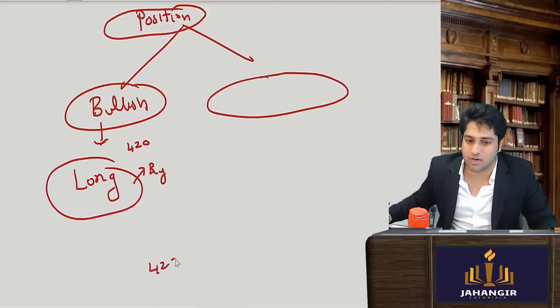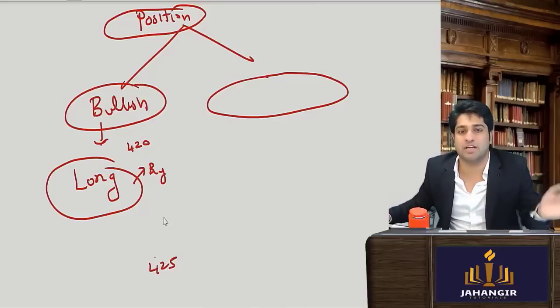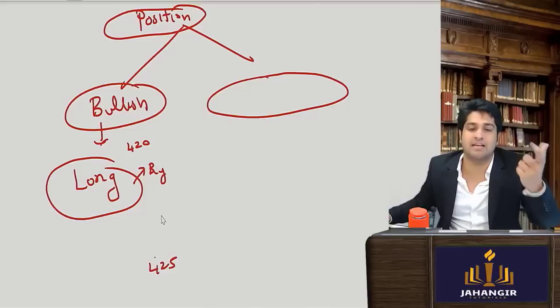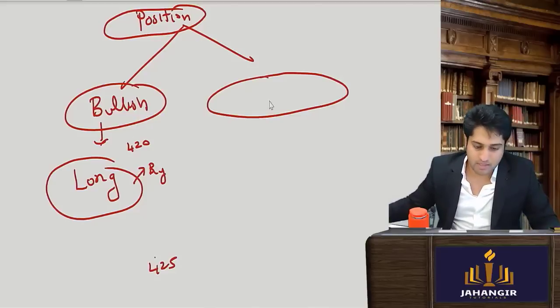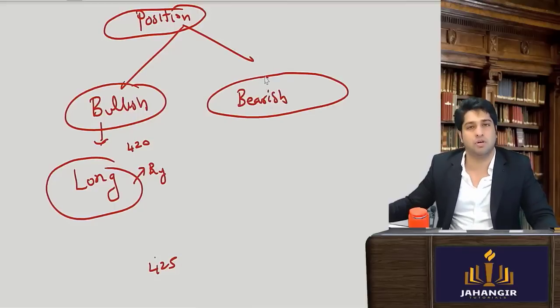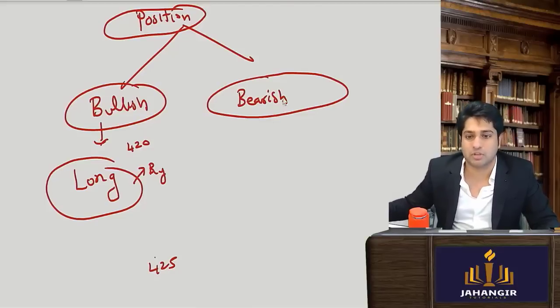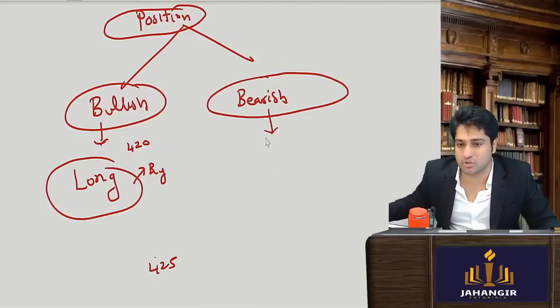I have just bought Tata Motors at 420. When Tata Motors will go to 425, I will sell it off. 5 rupees is my gain. I don't become shareholder. I'm trading. I am betting on this stock. If I'm bearish on a particular stock, कि यार अभी Zomato टूटेगा, so I will take a short position. This is called a short position.